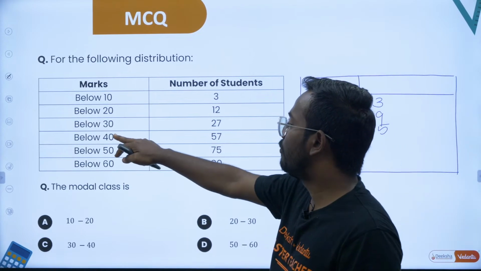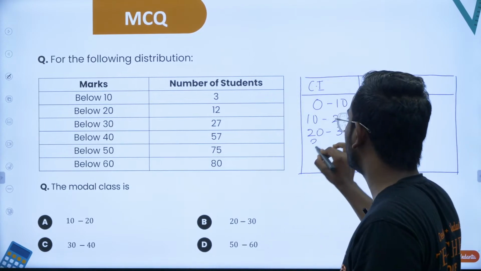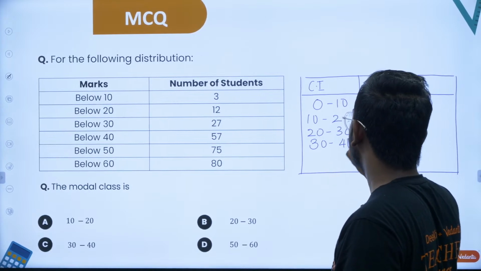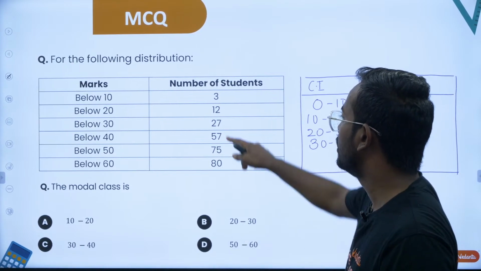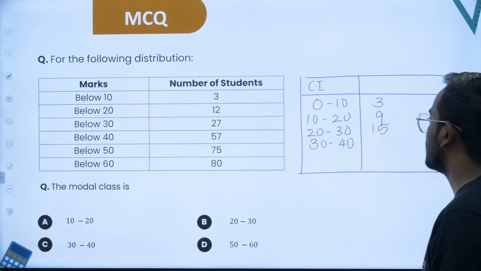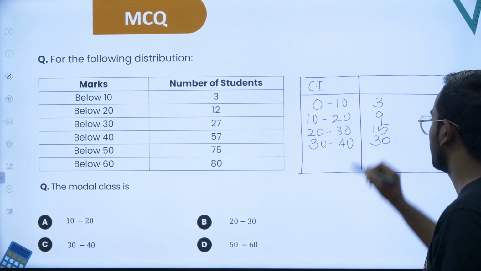Similarly, 30 to 40 is 57 minus 27, that is 30.